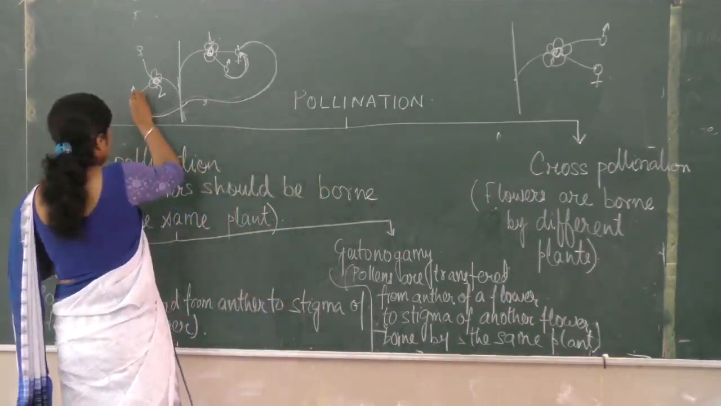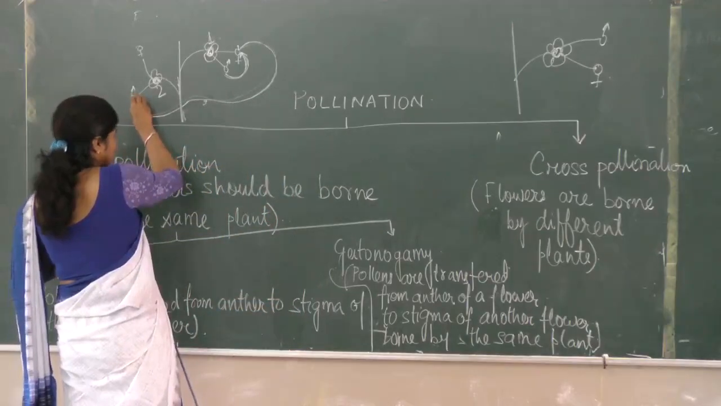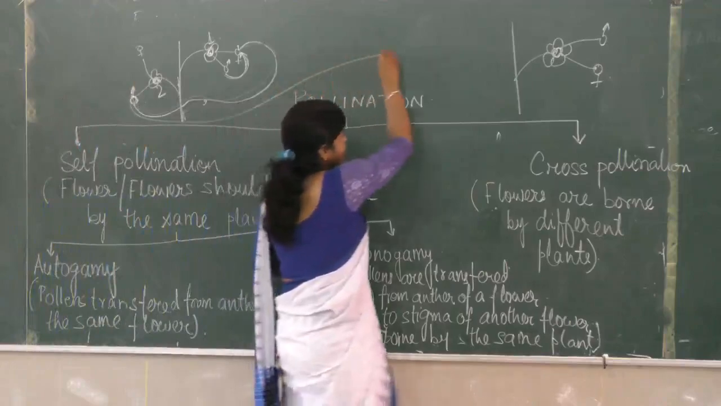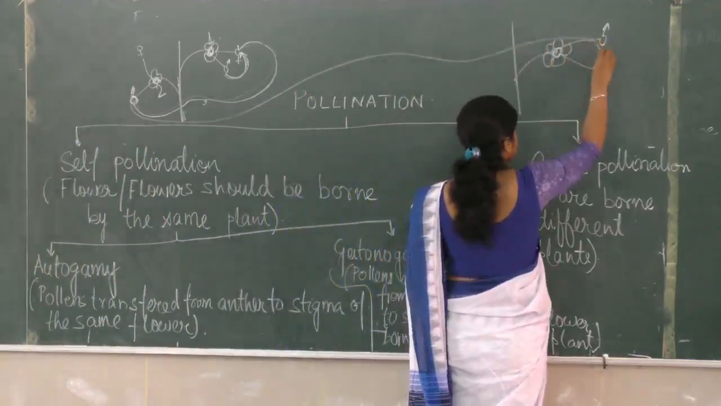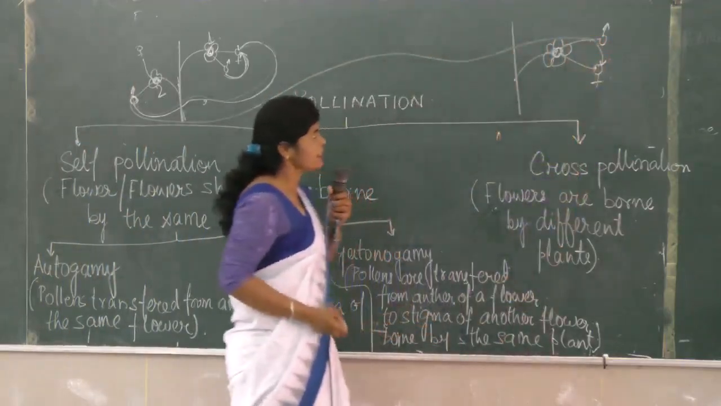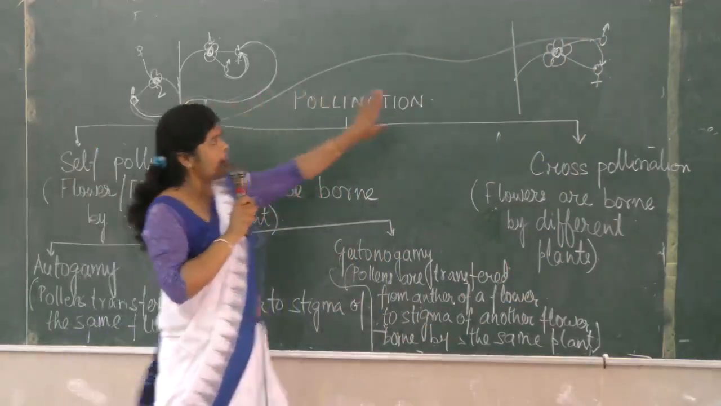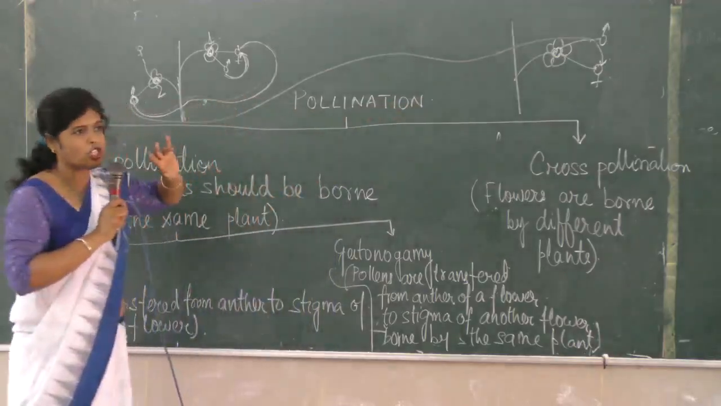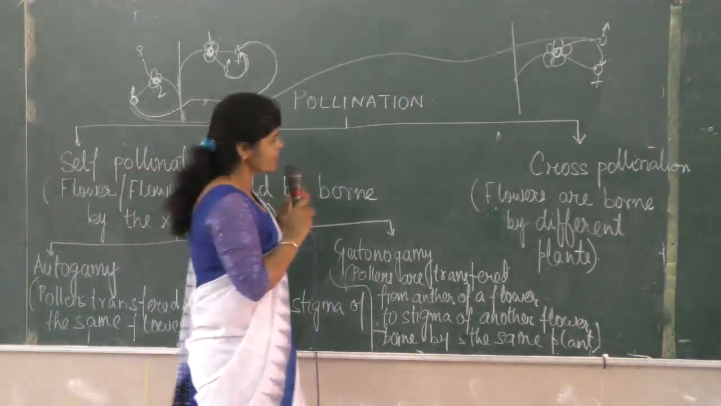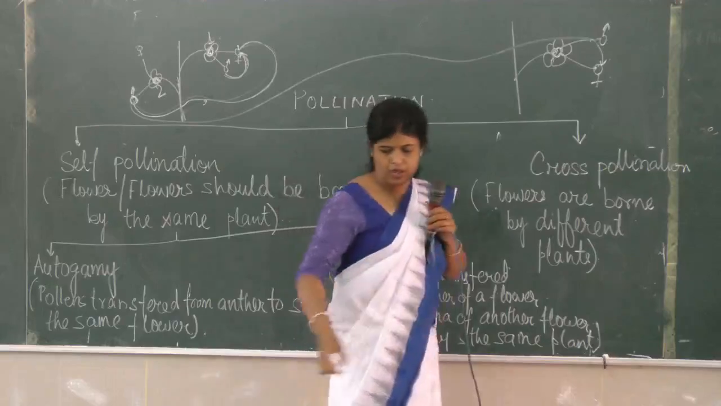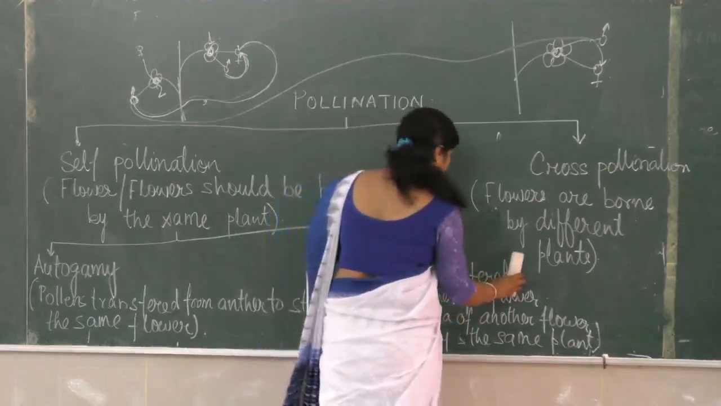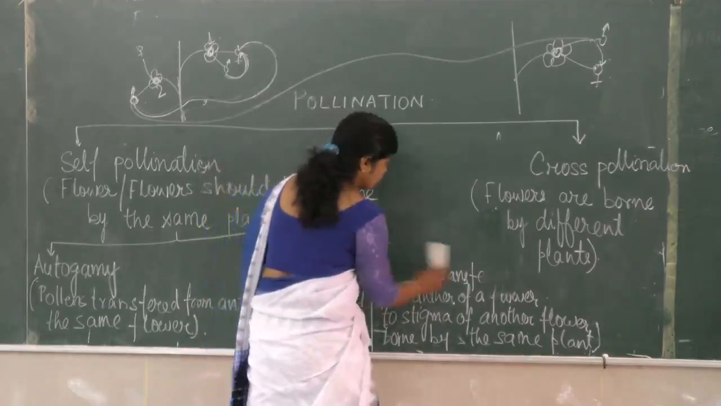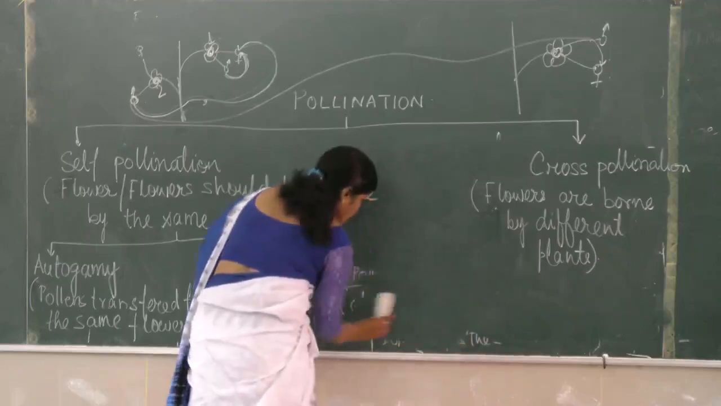In this case, the anther from one flower, this is the male part I am showing, is transferred to the stigma of another flower. What is the difference? Here the plants are different. The parent plants are different, so we call it cross-pollination. So what is cross-pollination? Transfer of pollen grains between flowers, and the term we use for this is allogamy.